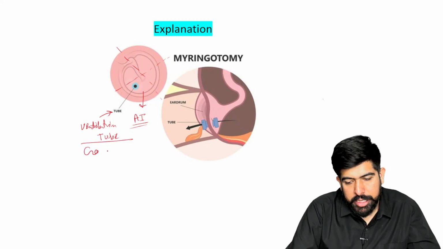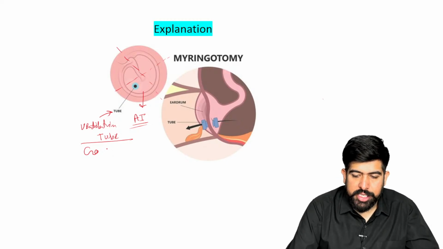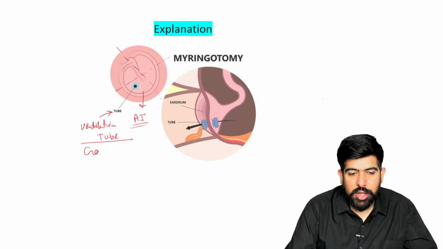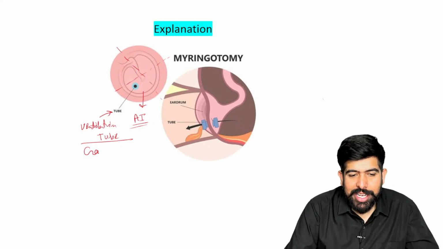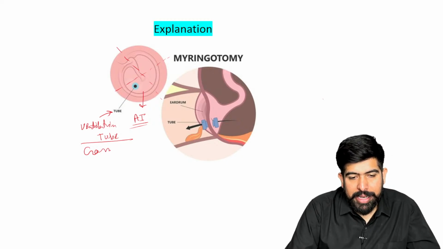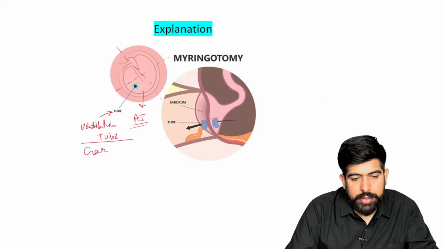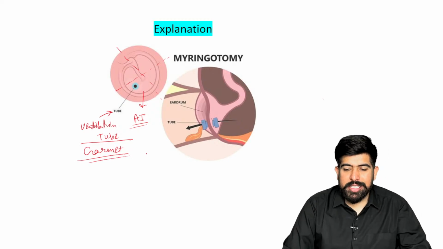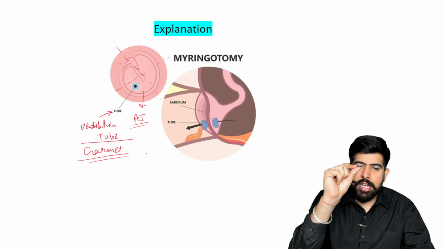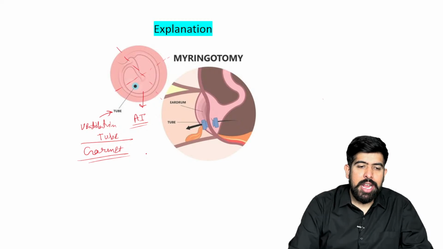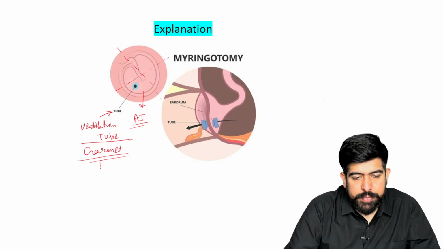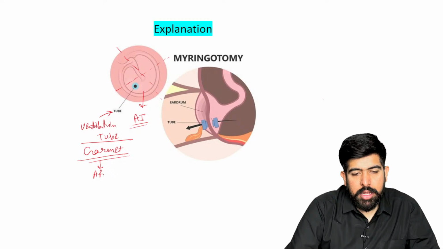Yes, doctor, G for glue ear, G for grommet. Yes, exactly. This is also a mnemonic, guys. Very good mnemonic. So this is your grommet insertion. What is this grommet? This is a very small piece of plastic. We put it there, and after 6 months, we have to remove it.